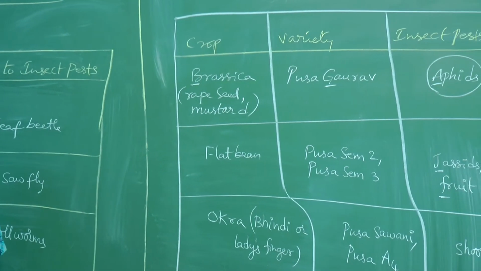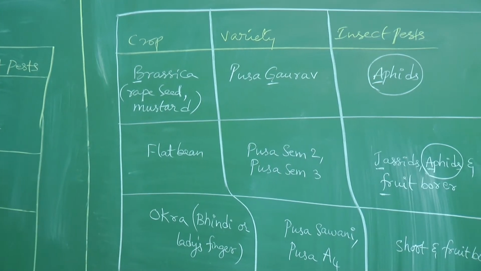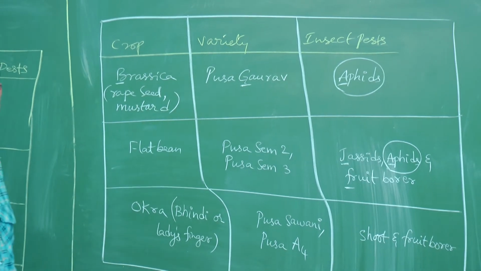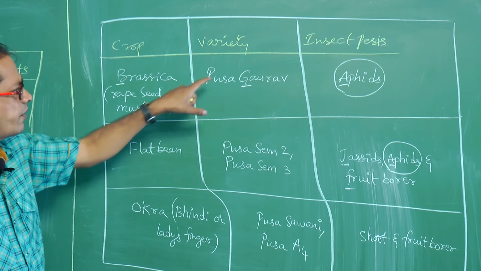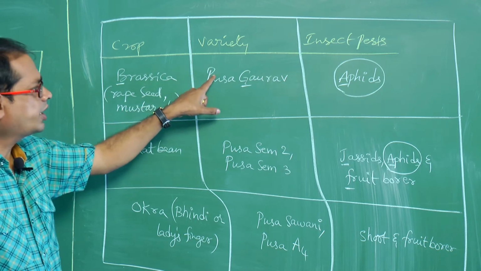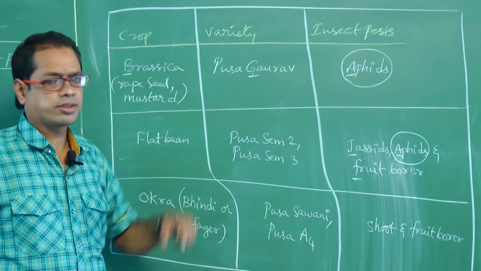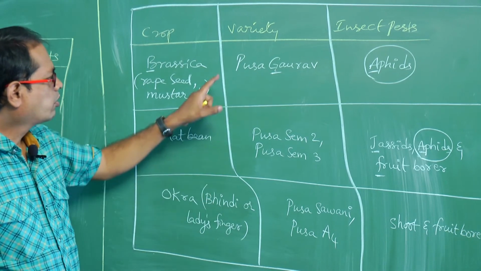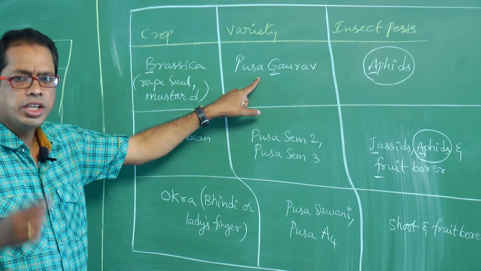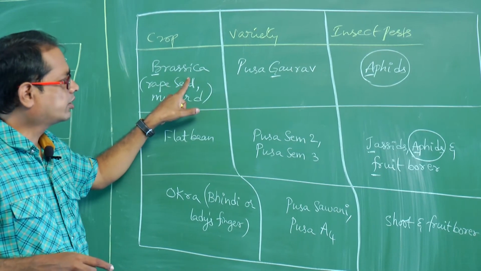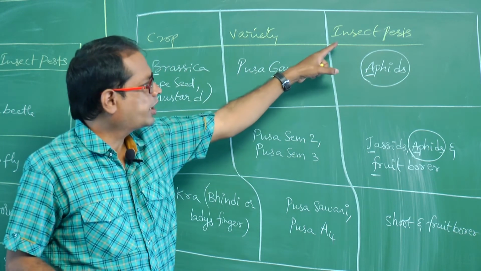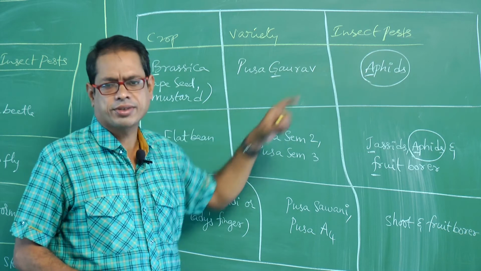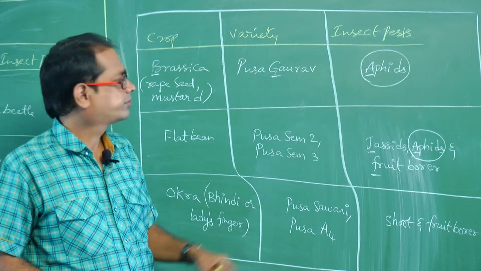In the textbook, a tabular form is there. So this is the plant name and this is the variety. This variety is resistant to insects or pests. See, Pusa Gaurav is a variety of brassica, which is infected by an insect or pest. What is that? Aphids.